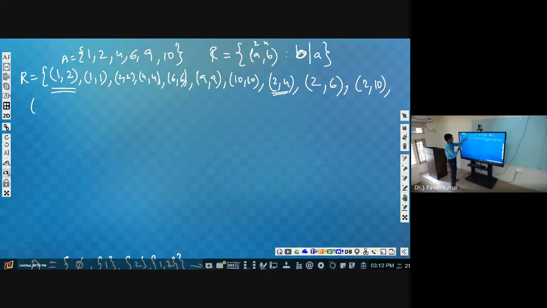Next, for 2 we have completed, right? For 2, comma 4 is there. Next 2 comma 6 is there. 2 comma 10 is there. That's it. So this will be the relation total.